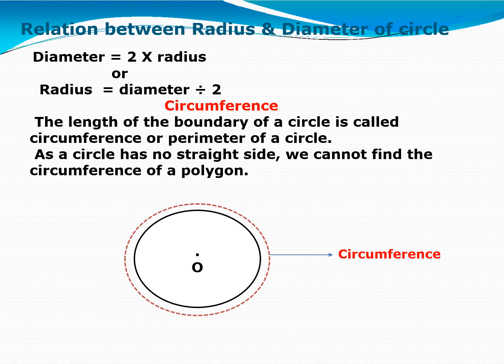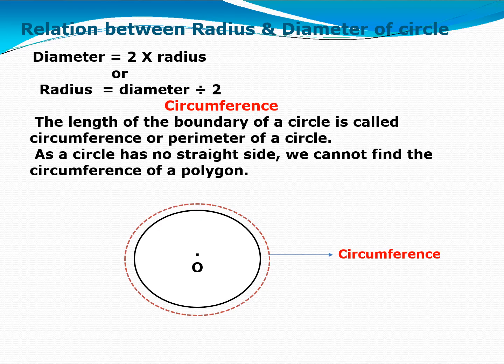Relation between radius and diameter of a circle. As I earlier told you, diameter is double of radius. Radius is half of the diameter. So diameter is equal to 2 into radius. Whenever you are going to calculate diameter, you have to multiply 2 by the given radius. And whenever you are going to calculate radius in your upcoming exercises, you have to divide diameter by 2. You will get radius. Clear?